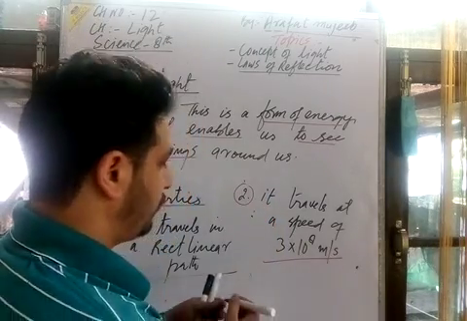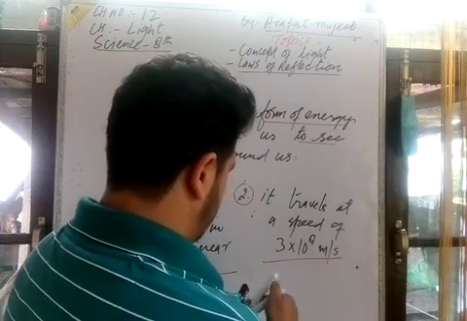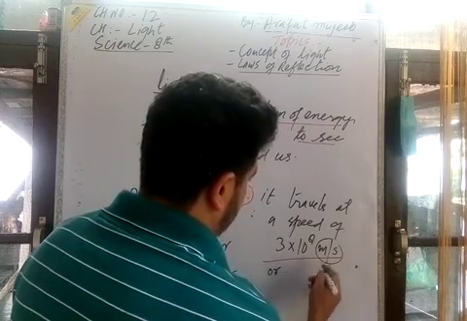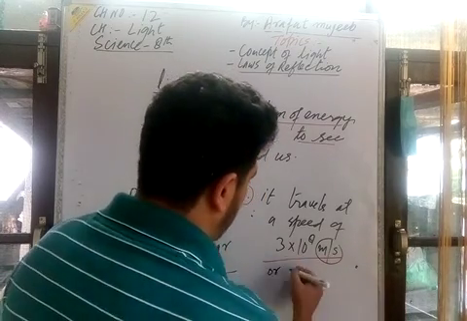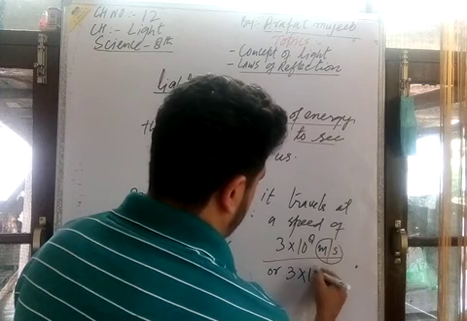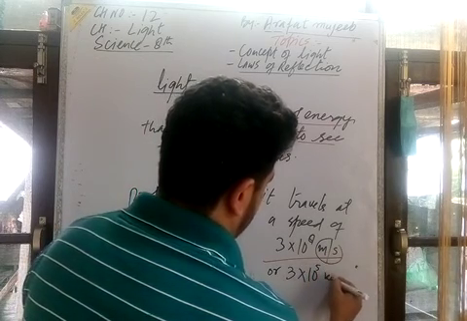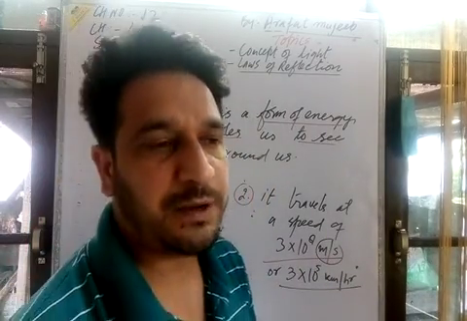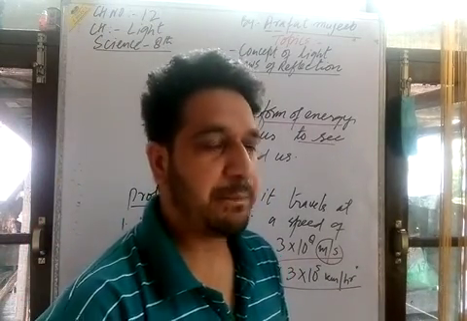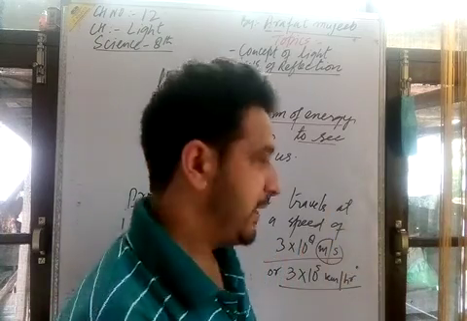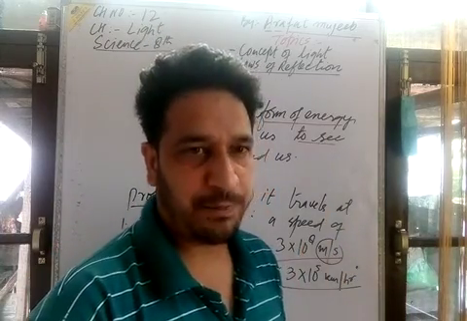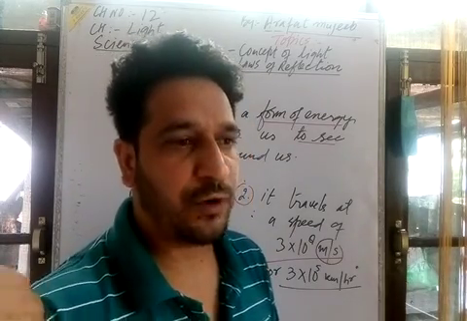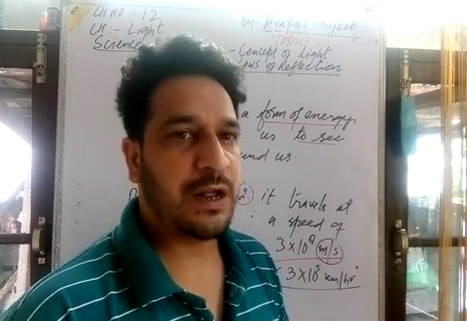Or we can say in kilometer per hour. That means 3, then it becomes the value. अगर हम इसमें ये मीटर पर सेकंड में है, अगर हमें किलोमीटर पर आवर में निकालना हो, then obviously approximately 3 into 10 raised power 5 kilometer per hour is the speed. It travels at a high speed, at a high rate in the media, in the space, and it is independent of the medium. It does not take help for the travel from source to the consumer.